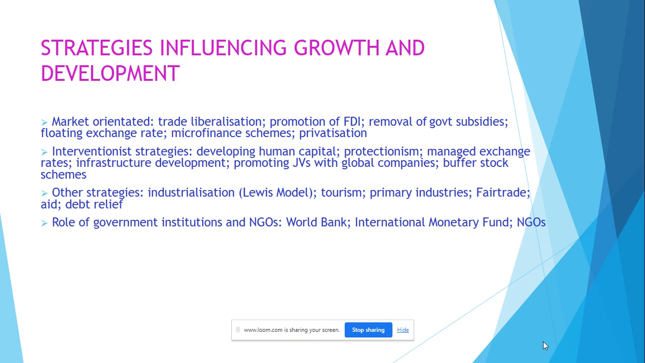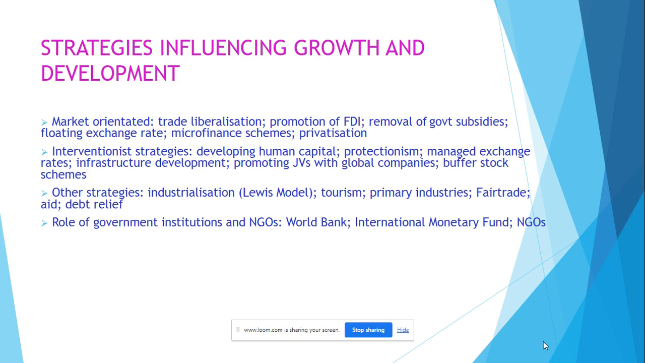They may promote joint ventures with global companies so that the domestic firms can benefit from working with global companies. They may be able to increase their profits, but also gain skills by having these tie-ups with global companies.